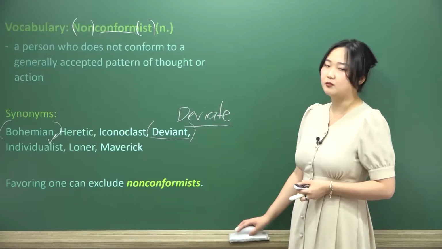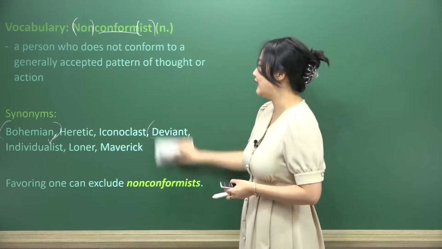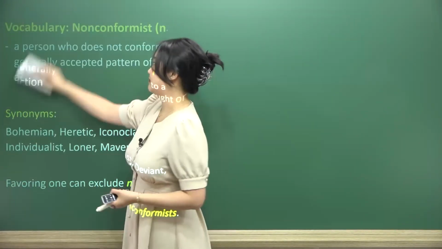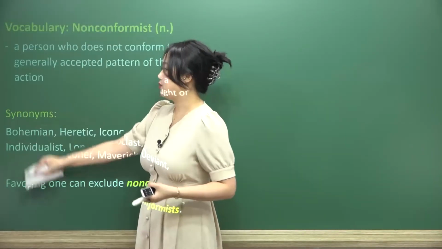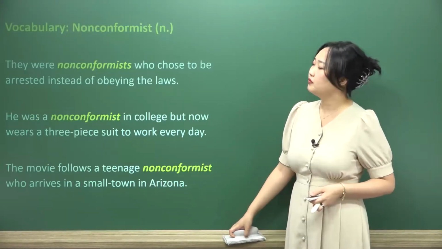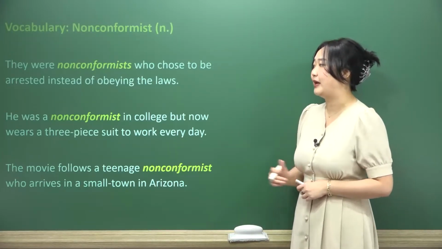Again, if you're a non-conformist, you're pretty strict about it. You don't like to stick with the norm, the ideas, the general accepted patterns of behavior that everybody else might be conforming to. That's why the word bohemian is at the front of this list. They were nonconformists who chose to be arrested instead of obeying the laws.